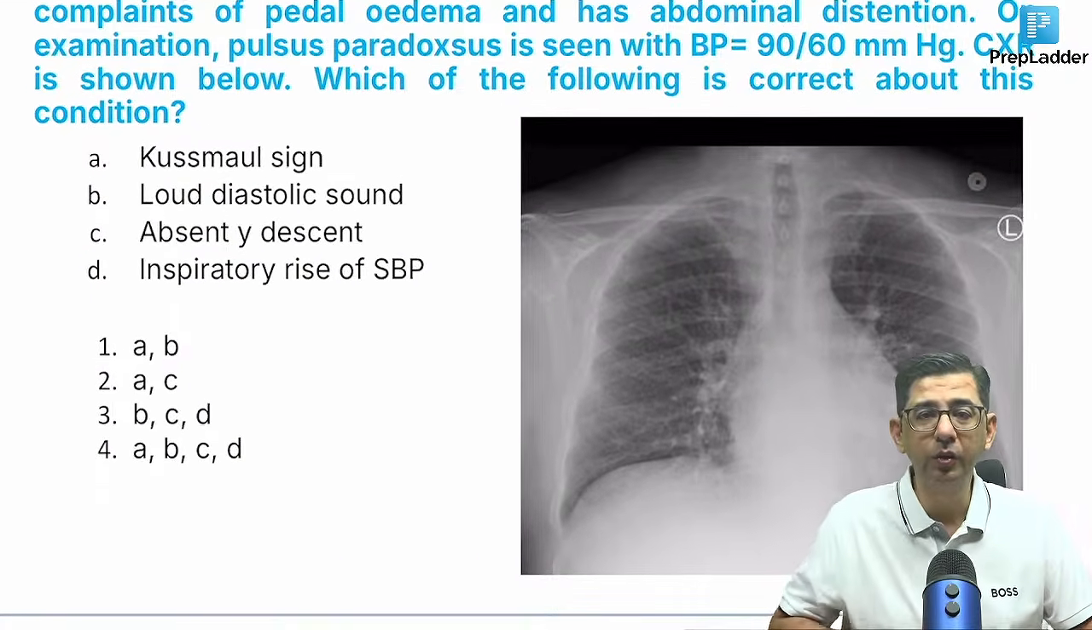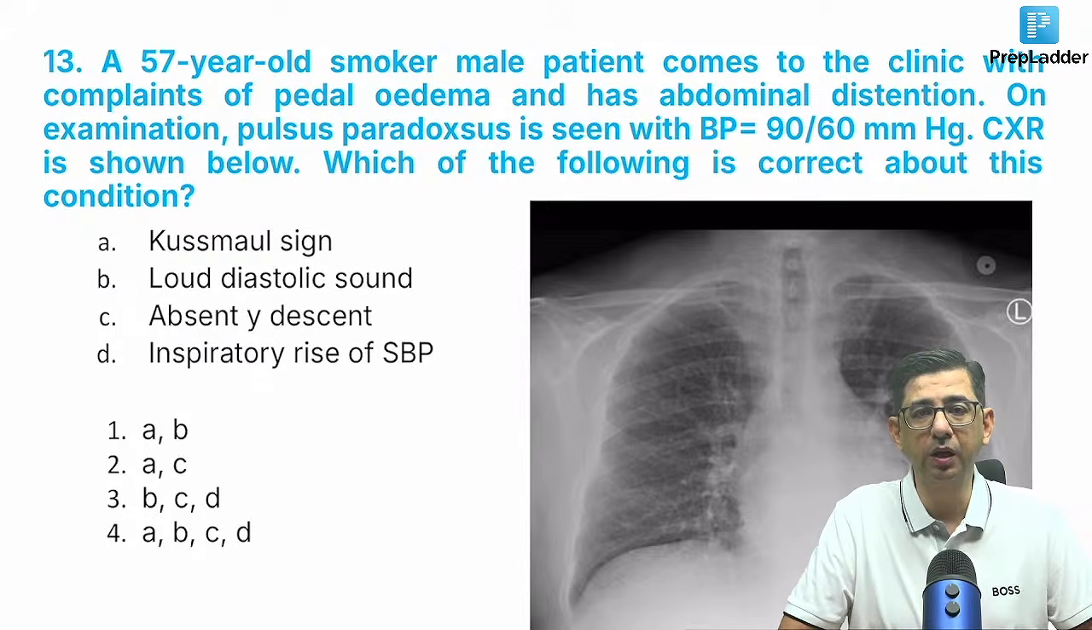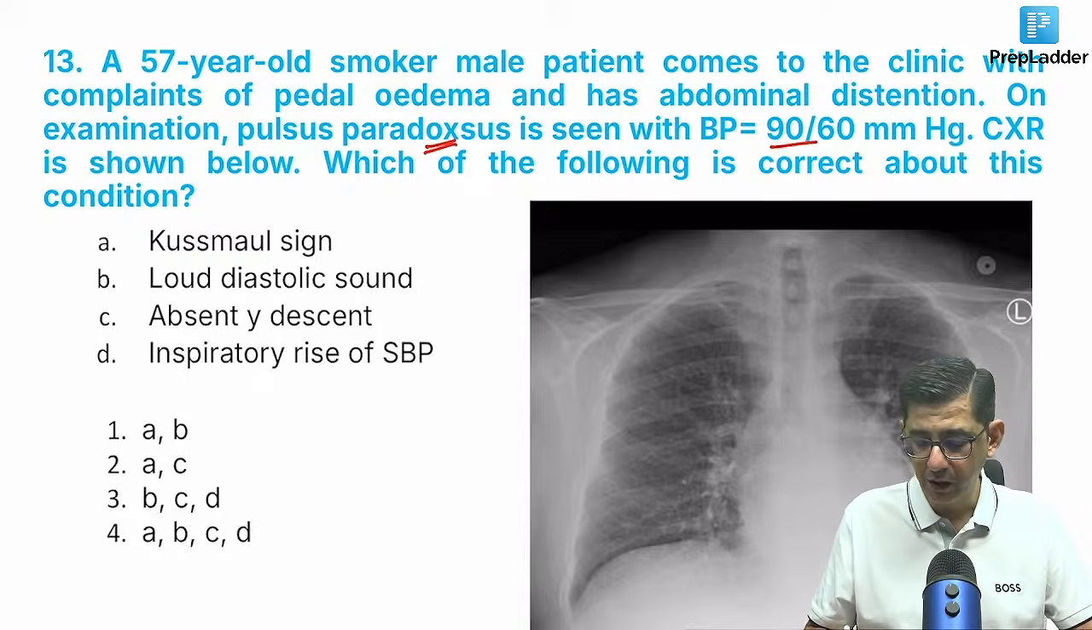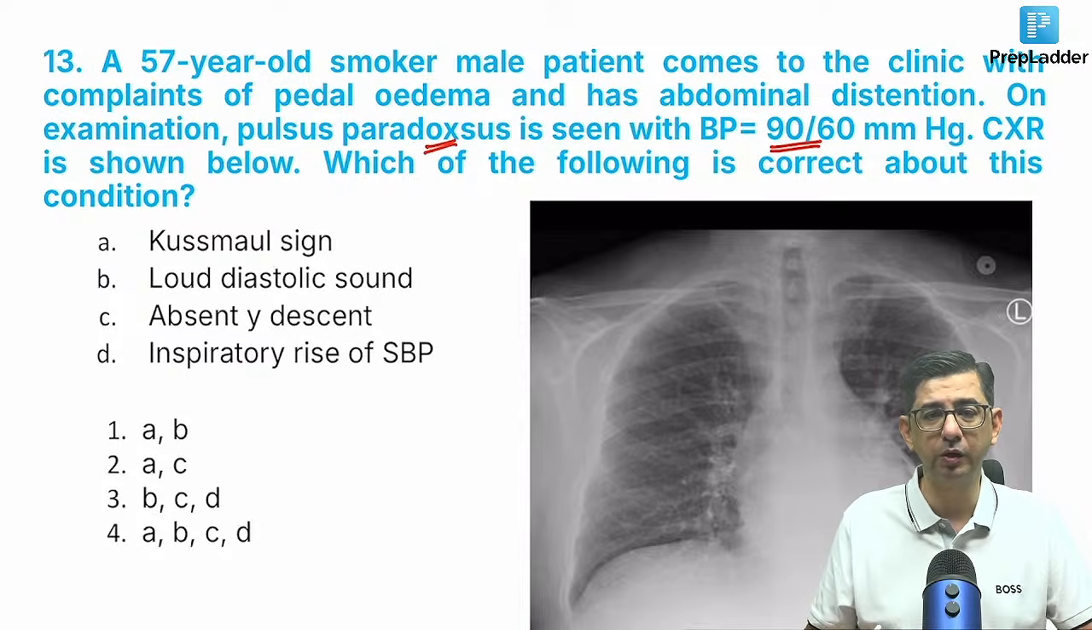Okay, moving to the next question. Yeah, it's in focus now. We have a smoker who came to the clinic with pedal edema, abdominal distension, and pulsus paradoxus present, with blood pressure 90/60, which is on the lower side. Which of the following is correct about this condition? You guys can comment for this one now.